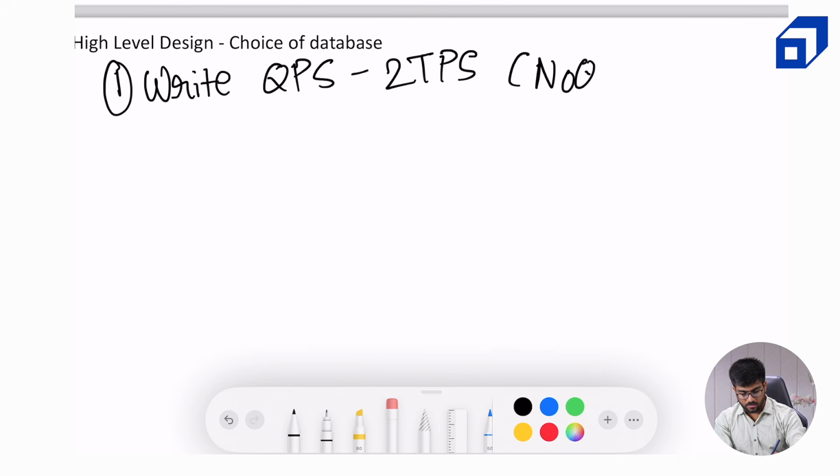It's not necessary. NoSQL is not needed.